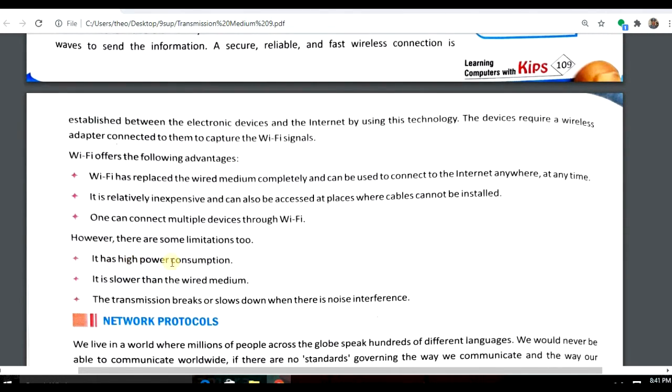It has high power consumption. It is slower than wired medium. The transmission breaks or slows down when there is noise interference, or there is an obstacle like a wall, mirror, temperature, or weather. In these conditions it also does not work properly.